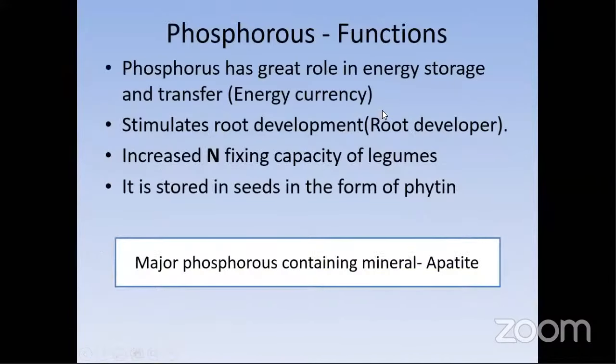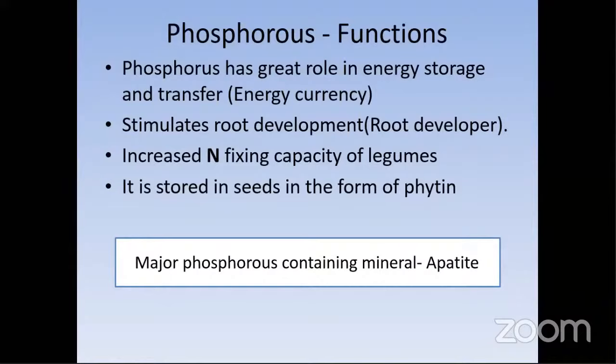Another one is phosphorus. Students, remember that phosphorus is very tricky and very difficult to manage because it is completely pH dependent. As I said in yesterday's class, it is an energy currency, and you all know that it stimulates root development. Whenever there is inhibition of root growth, definitely phosphorus is one of the causes, due to the lack of root development. It also increases nitrogen fixation capacity: as phosphorus is more, naturally nitrogen fixation capacity is more. It is stored in seeds in the form of phytin.